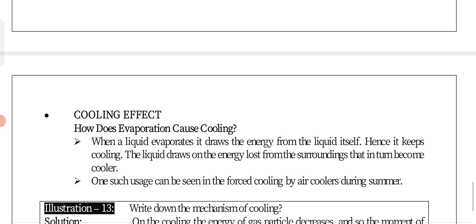In an air cooler, due to evaporation, we can feel more cooling effect during summer.